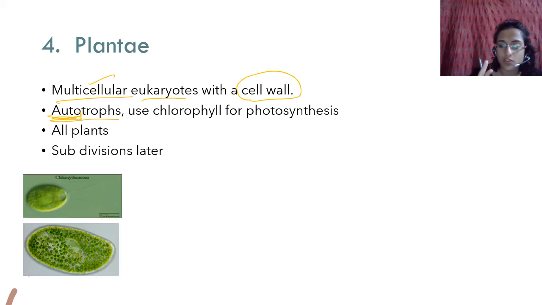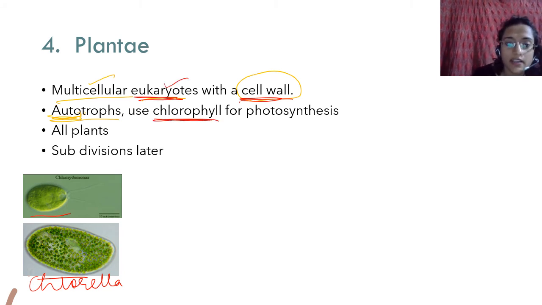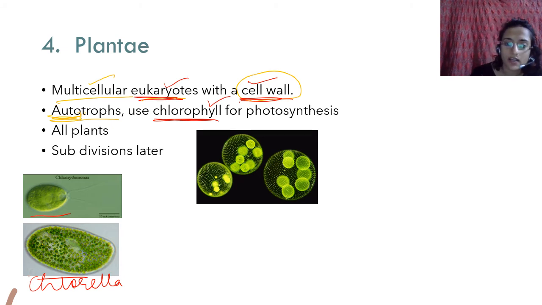So there are some exceptions to multicellular, like for example Chlamydomonas here and Chlorella. They are both unicellular, but they have a cellulosic cell wall and they are eukaryotes. That is why they are plants. And also they have chlorophyll. These three things make them a plant. So plants are generally multicellular, but these exceptions have cell walls, they have chlorophyll, and they are eukaryotes. That is why they are plants.